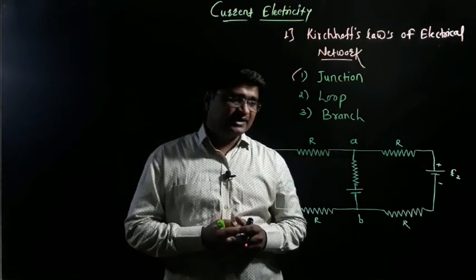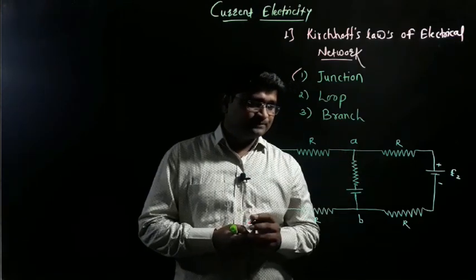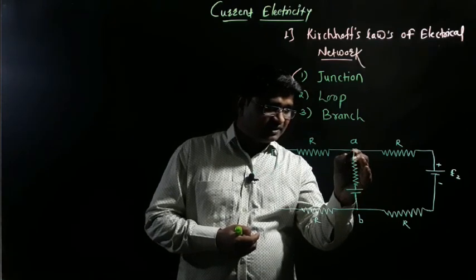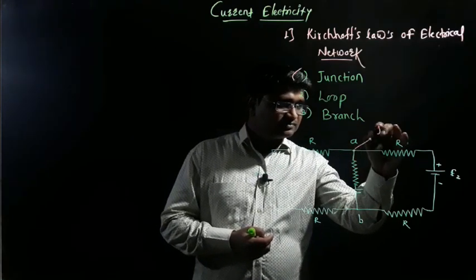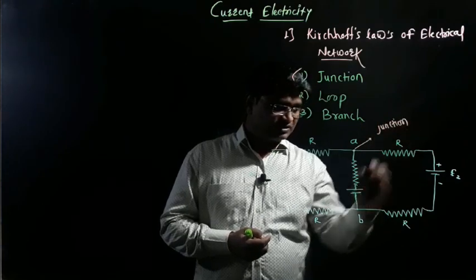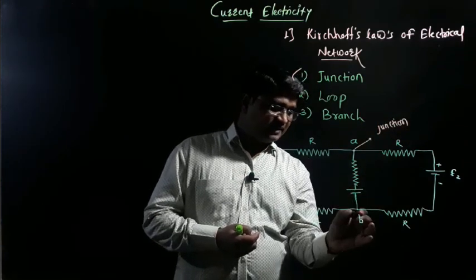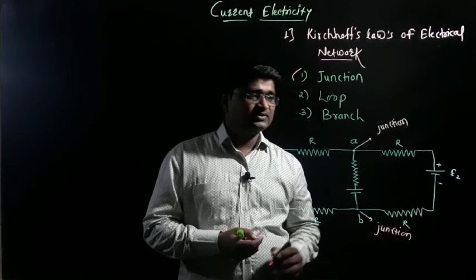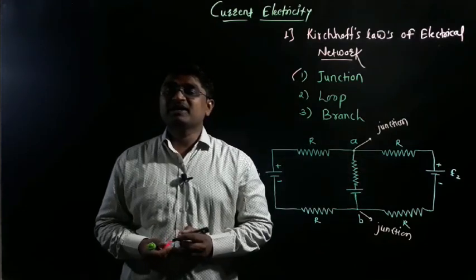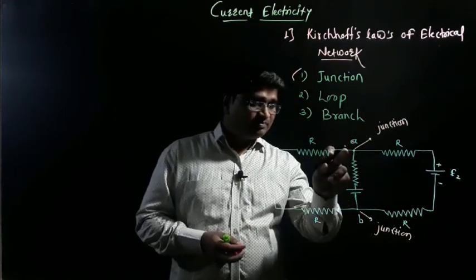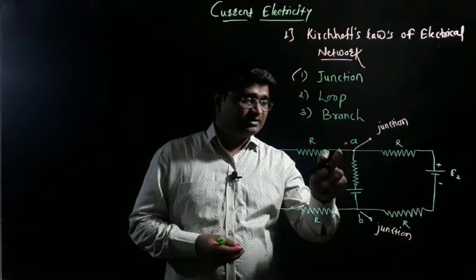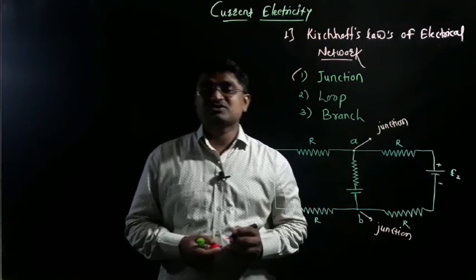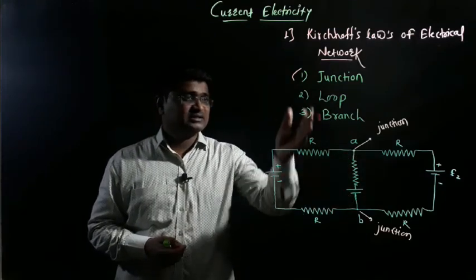According to this circuit diagram it is very clear. See this point A. There are first, second and third conductors connected here. It means that this point is called a junction. Also, point B indicates a junction. It is very important. Points A and B are junctions because at points A and B two or more conductors are joined. So points A and B are called junctions. I hope you understand the concept of junction.